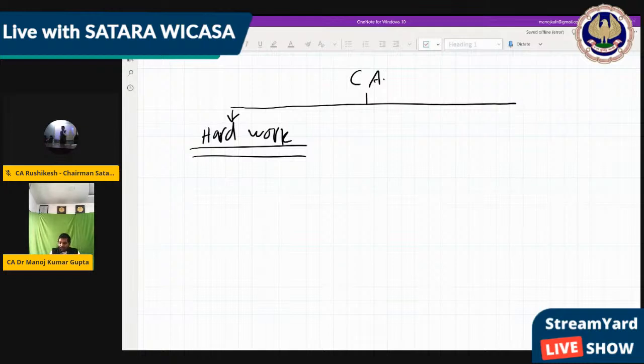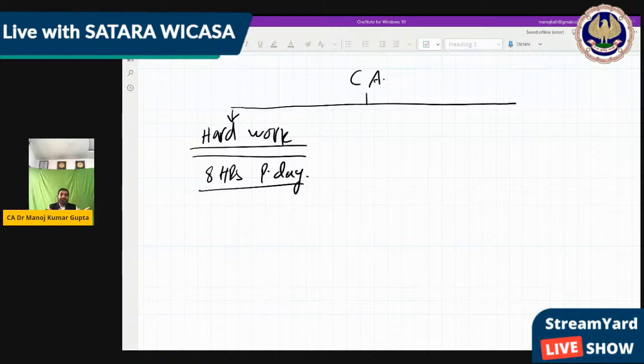Okay, so I put here 8 hours per day. If you devote 8 hours per day, that is more than enough. Or if in future you need to take an extra burden, you can go ahead with this 8 hours per day. But the 8 hours should be effective study, proper study, which we are going to plan in the next part. It means you have to study in a planned way.